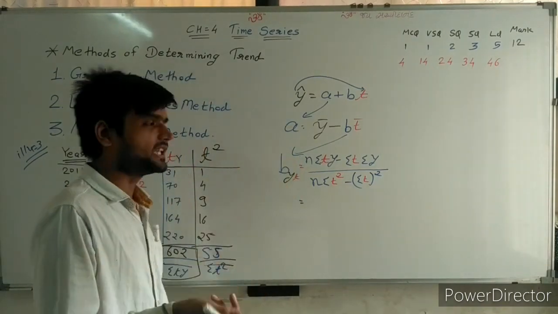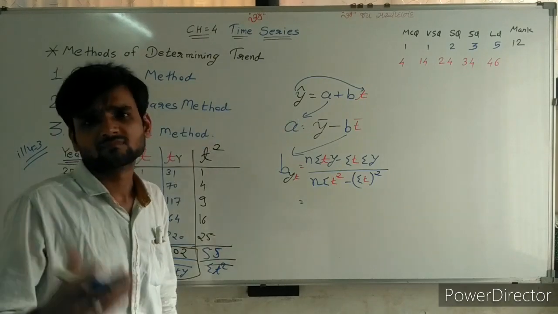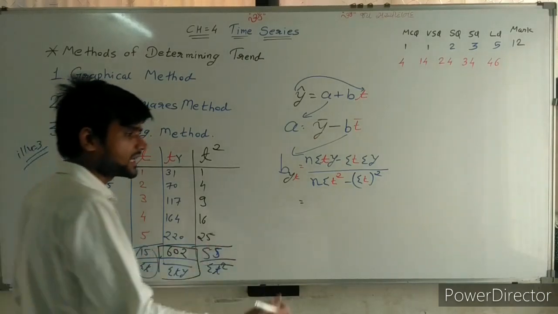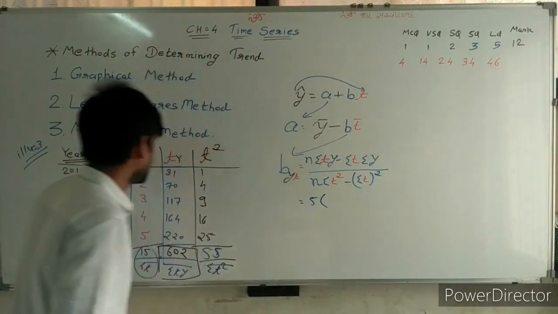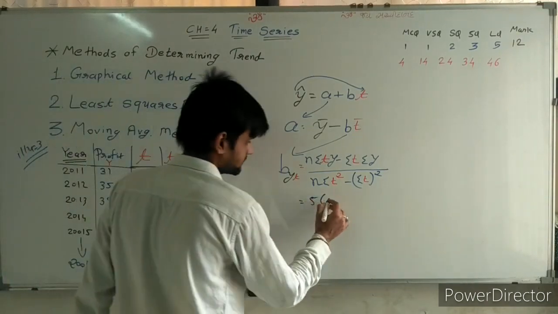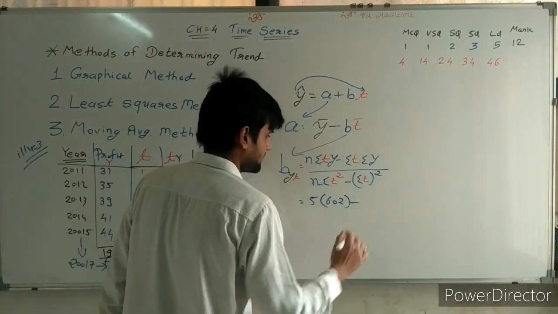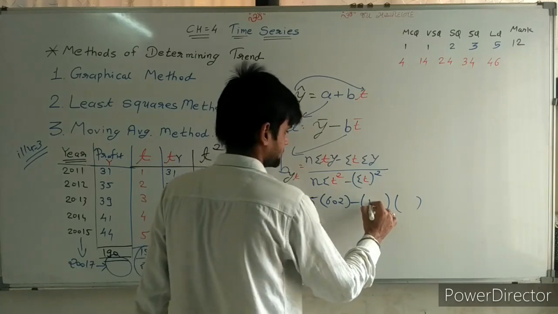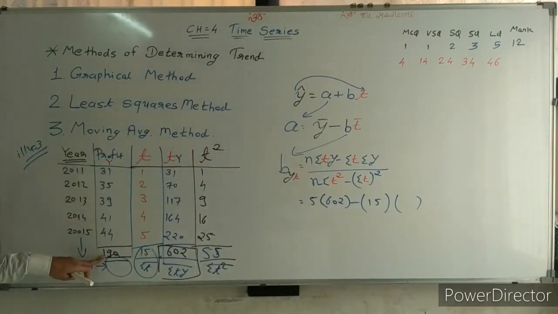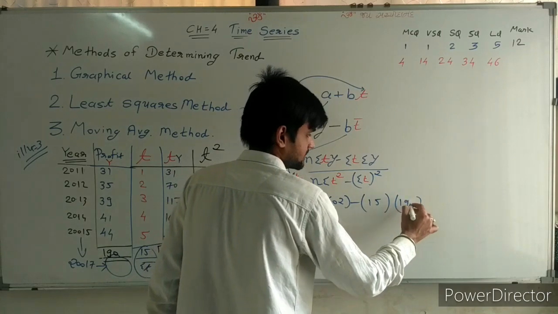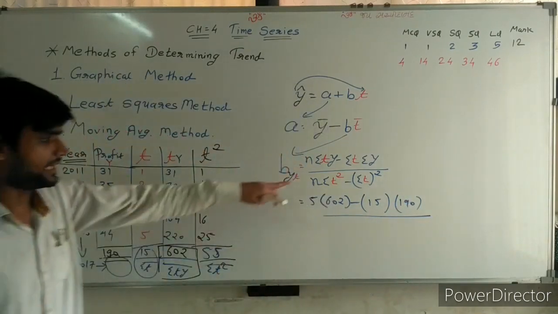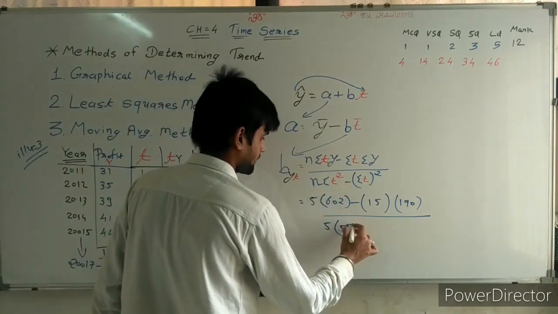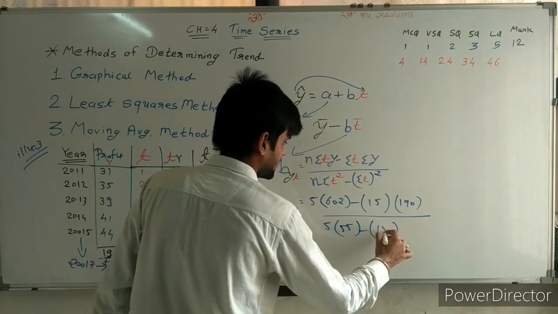First of all, we are finding b, then we are finding a, then we are finding y cap. Simplest one, sir. So n is 1, 2, 3, 4, 5. 5 years are given. Sigma ty, 602. Sigma t, sigma y. Sigma t 15. Sigma y 190. Going ahead, n is 5. Sigma t square 55. Sigma t whole square, sir, sigma t 15 whole square.